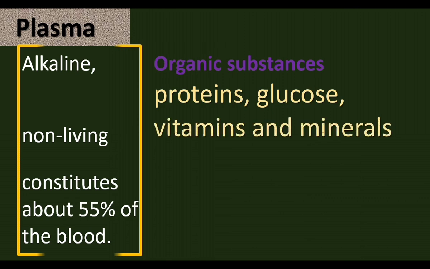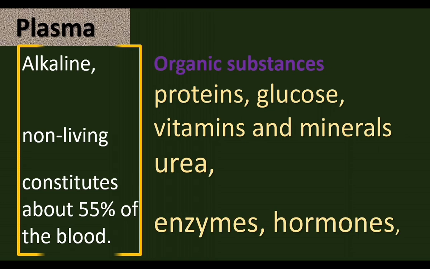Proteins, glucose, vitamins and minerals. They are the nutrients found in the plasma of blood. The plasma also has waste materials like urea, uric acid, etc. Blood also has enzymes, hormones. Enzymes and hormones are regulating substances. They control various activities.